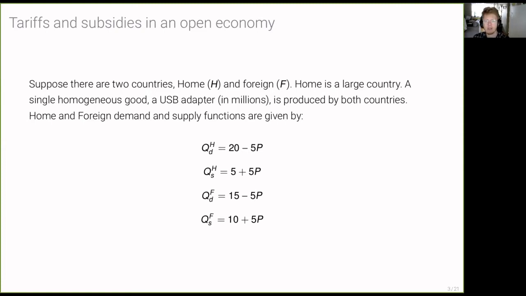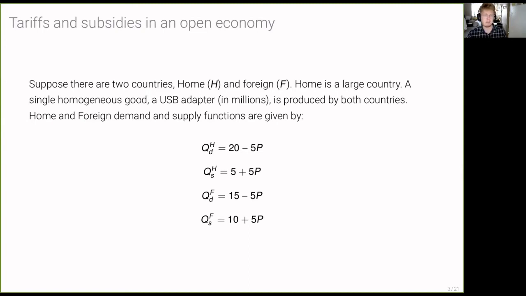And we're going to think that both home and foreign are producing some amount of USB adapters. First we're going to set up the supply and demand equations given below for both foreign and home production of USB adapters and foreign and home's demand for USB adapters.